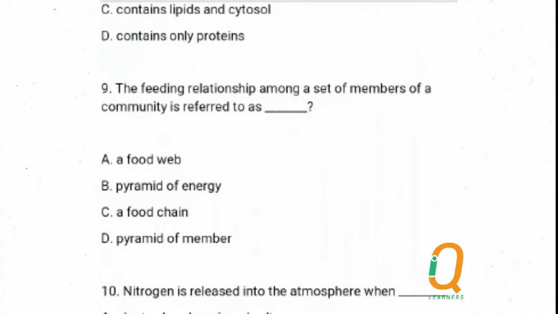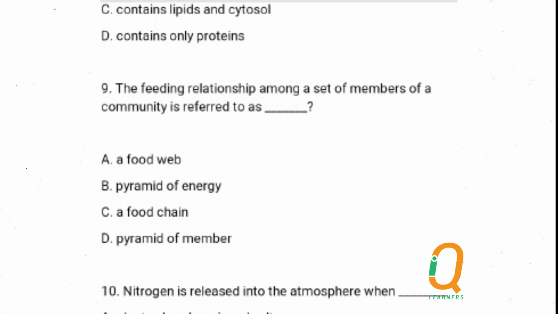Number 9, the feeding relationship among a set of members of a community is referred to as. The answer is not food web, because food web is obtained from food chain. Food web is a conglomerate of food chains. The answer is not pyramid of energy, because it is talking about feeding relationship, not transfer of energy. And it is not pyramid of members. The answer is C, a food chain.